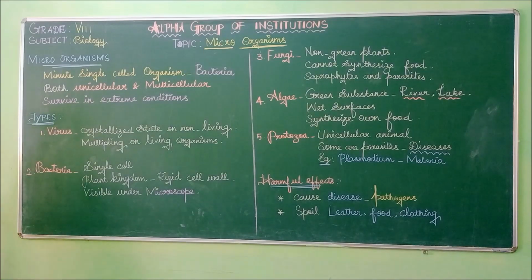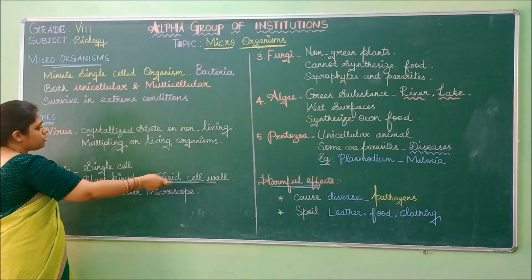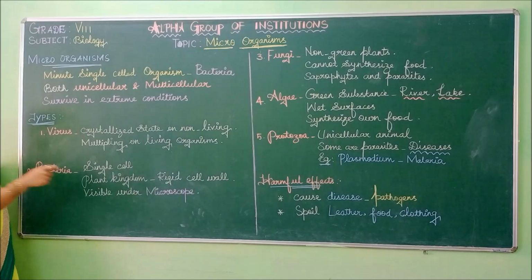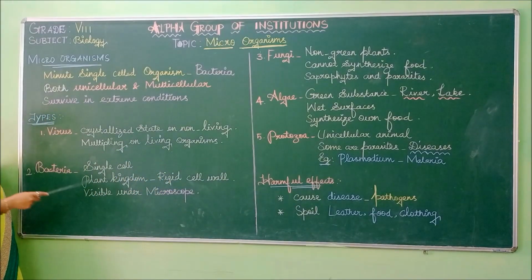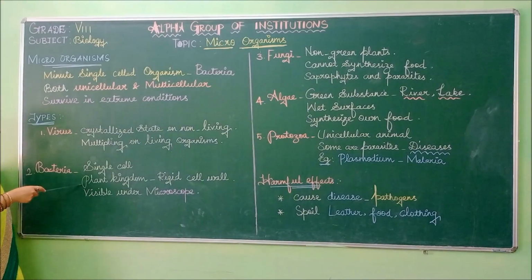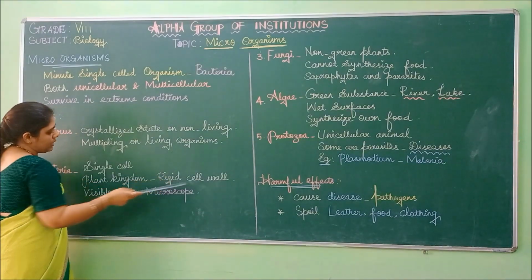So under the plant kingdom, this bacteria phylum is included. Why? Because the cell wall is rigid. Since this characteristic, a rigid cell wall, is present in bacteria, that is why they are included in the plant kingdom. So it is included in the plant kingdom because of the rigid cell wall present in it.